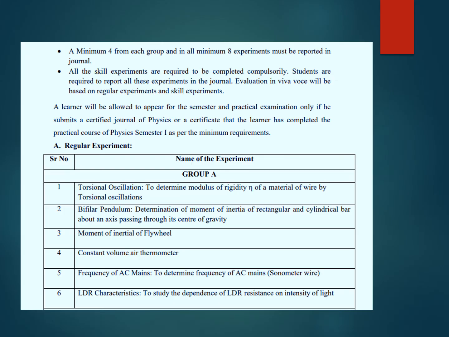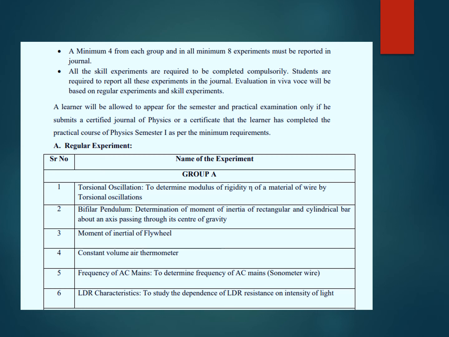Now we are discussing here the practical examination. See, generally in the physics paper, there is only one theory paper and only one practical paper, and we want to perform 2 experiments from group A and group B. Means from group A 1 experiment, and from group B another experiment. Means you want to perform 2 experiments in the examination, in the morning session and afternoon session.